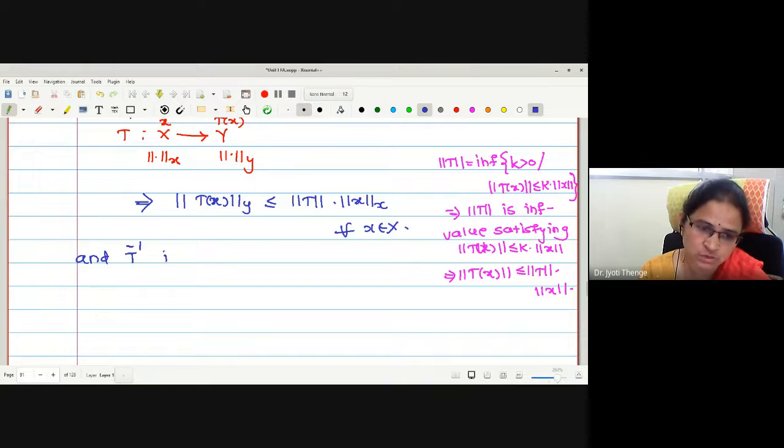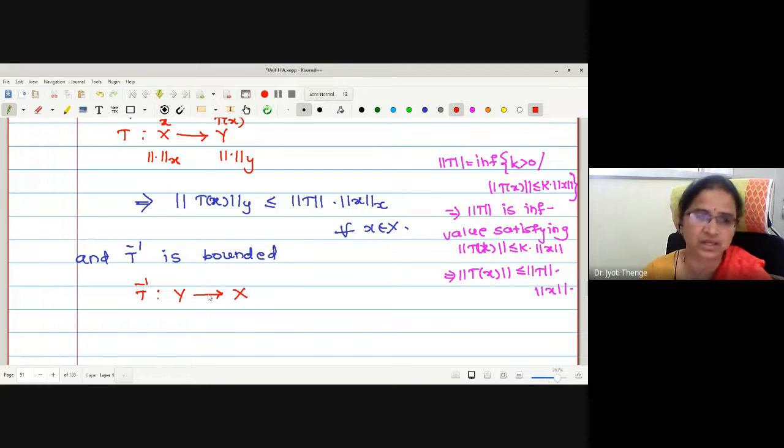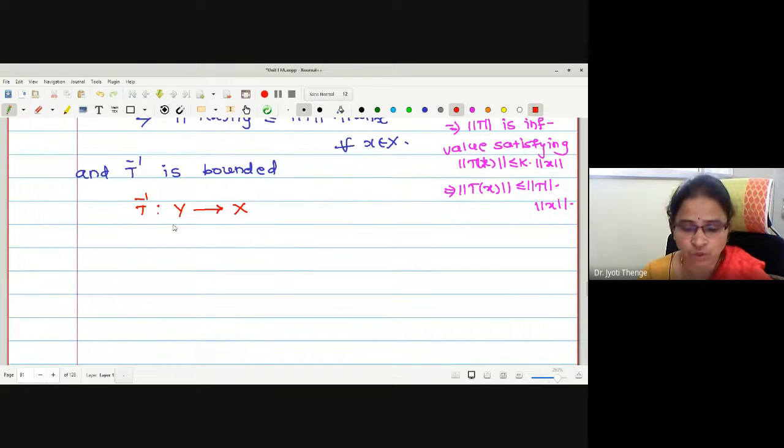And T inverse is also bounded. Again, we will recall T inverse is the mapping now from, I cannot write Y to X because I don't know whether it is onto, but for the sake of understanding, let me write Y to X. Therefore, what are the norms defined? These are the norms defined. Therefore, if I start with any y in Y, what will be the image in the codomain? T inverse of y.